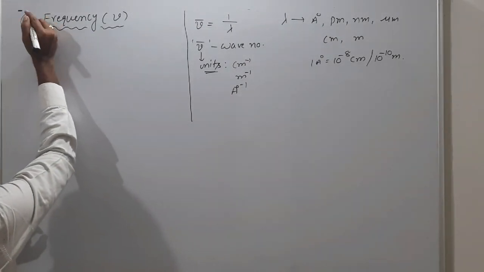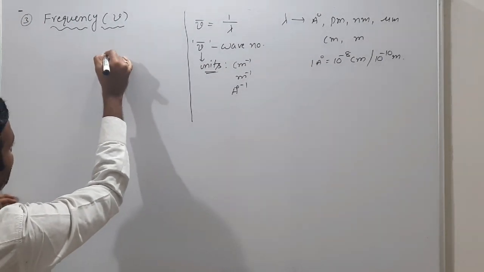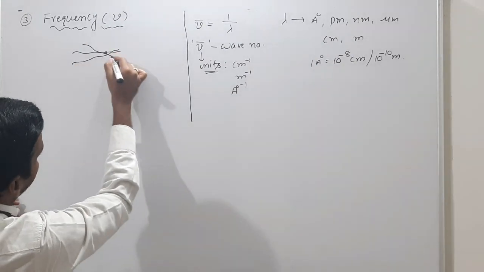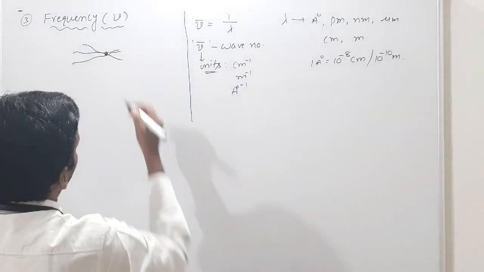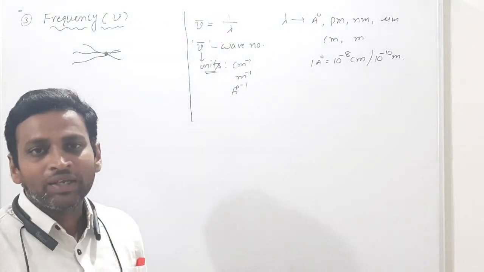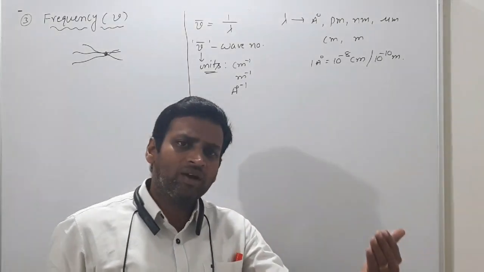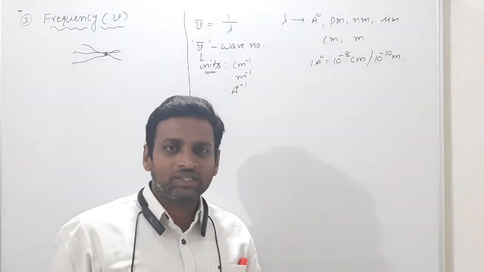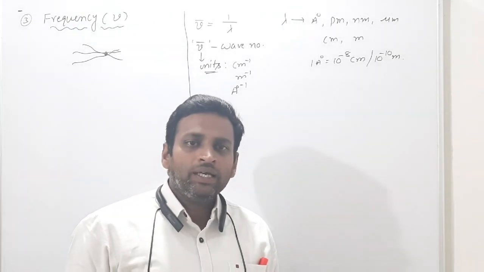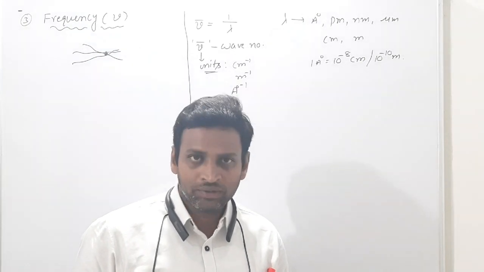This is frequency. Frequency means the number of waves that pass through a particular point. Through this point, how many waves are traveling in unit time? Unit time means 1 second. The more waves passing, the more the frequency. So frequency is like a speed.